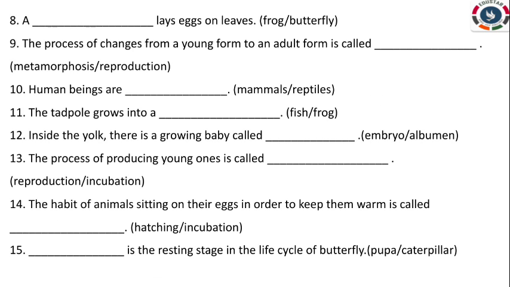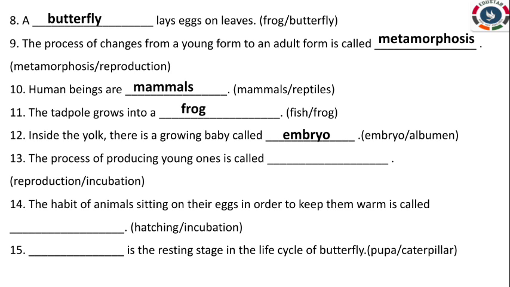Eighth one, dash lay eggs on leaf. Frog or butterfly, which one lays eggs on leaf? Butterfly. The process of changes from the young form to an adult form is called metamorphosis or reproduction. It's called metamorphosis. Human beings or mammals or reptiles? Called mammals. The tadpole grows into fish or frog? Frog. The young one of the frog is called tadpole. Yes. Inside the yolk, there is a growing baby called albumen or embryo.